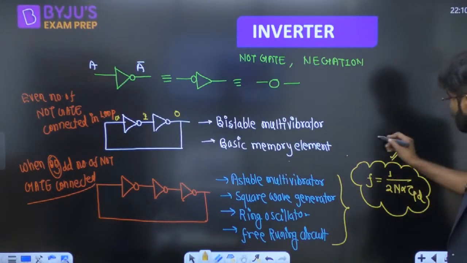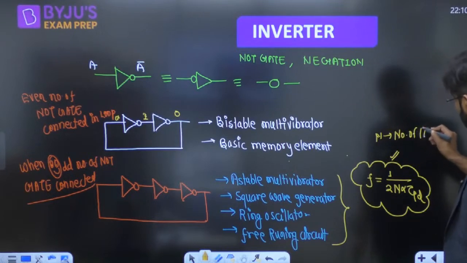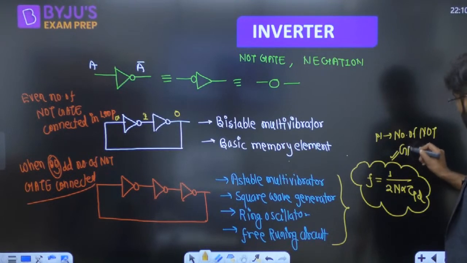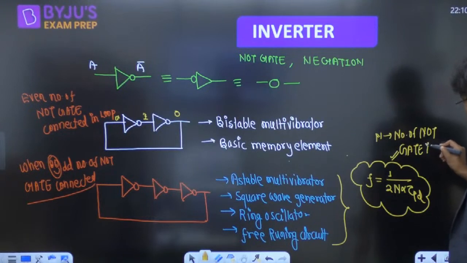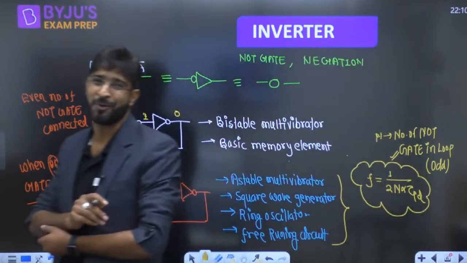One thing more, here the n is just the number of NOT gates in the loop, and that should always be odd in nature. Then only are we able to apply this particular formula, right?